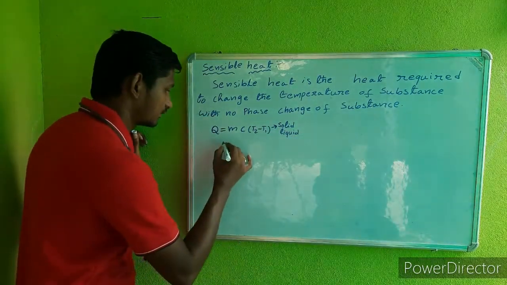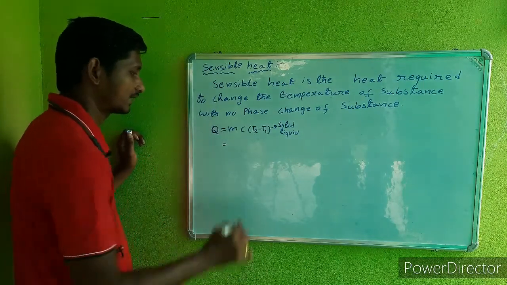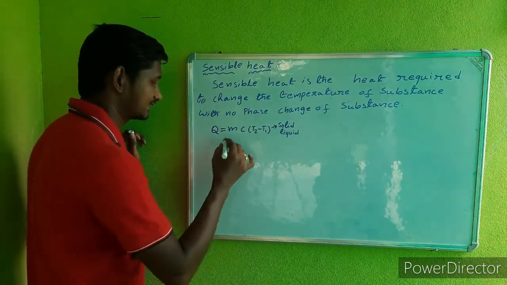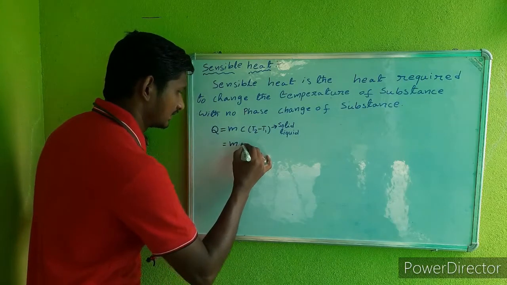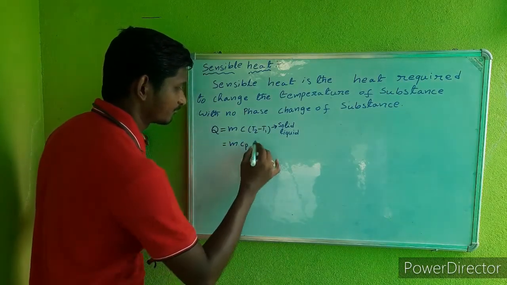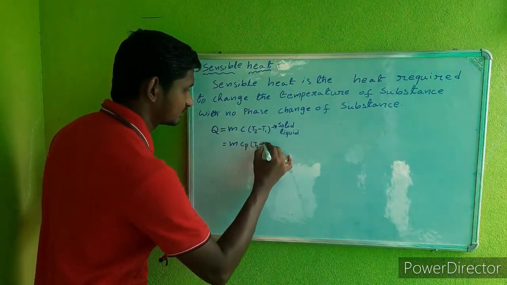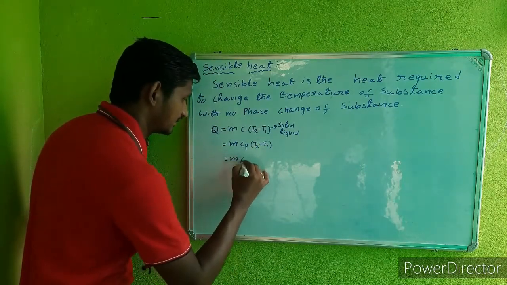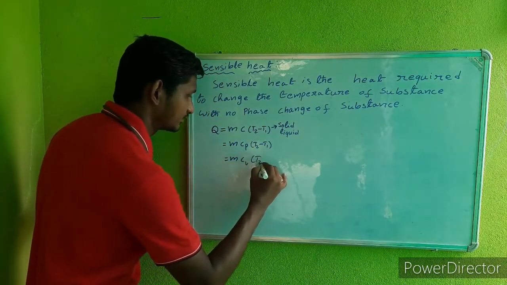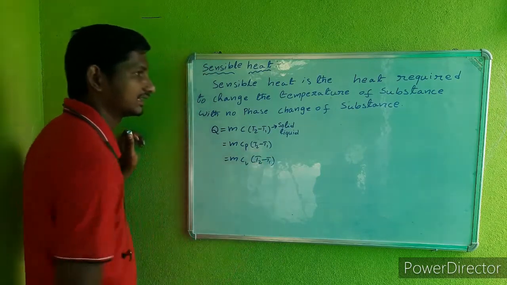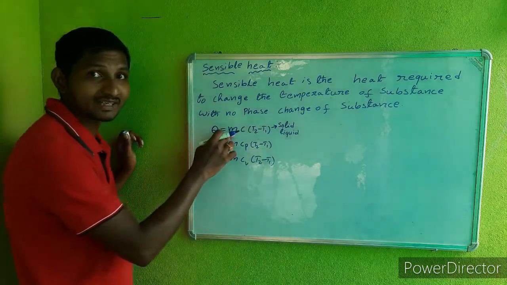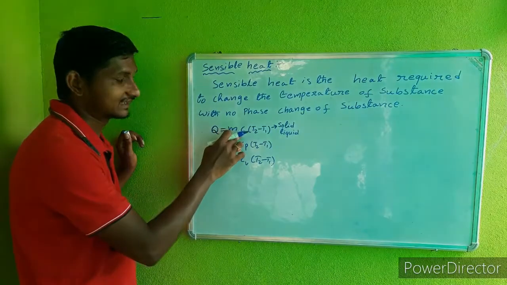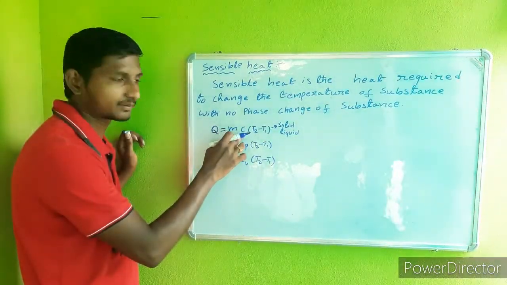But in case of vapor, in case of gases, it is m Cp into T2 minus T1 or m Cv into T2 minus T1. Here m means mass of the substance, C means specific heat of the substance.